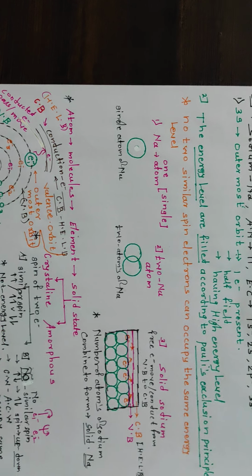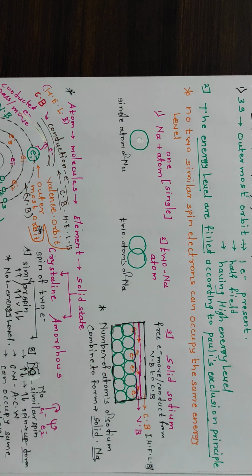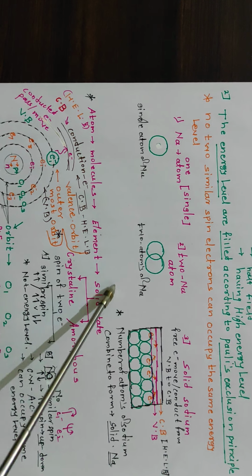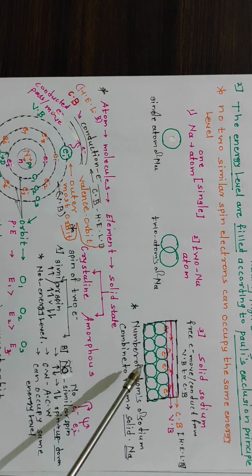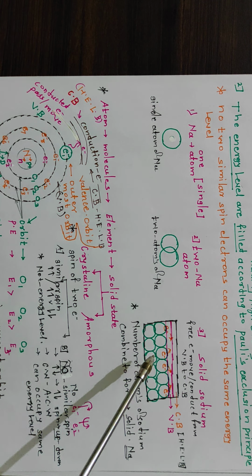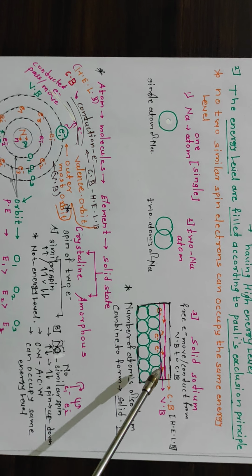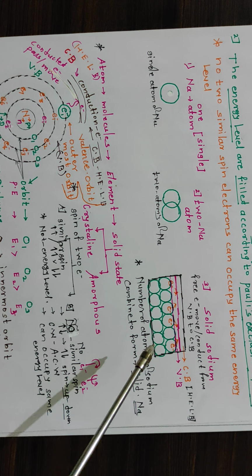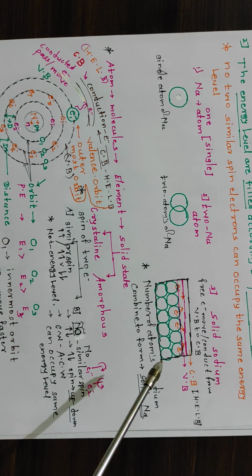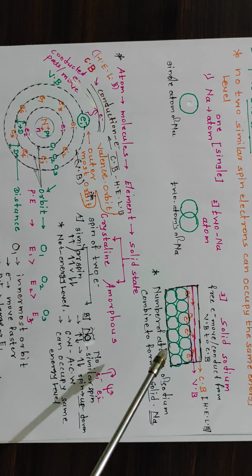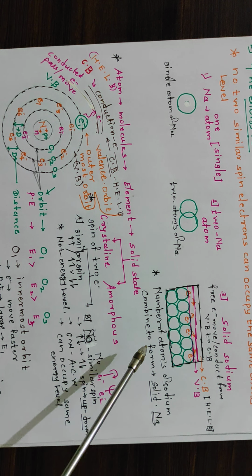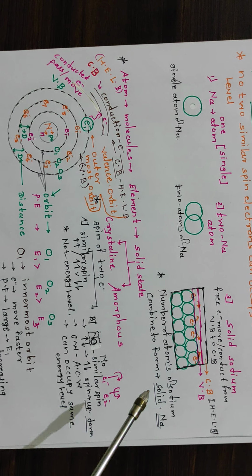Then in the first diagram there is a single atom of sodium, and then there are two atoms of sodium, and then a number of atoms forming a crystal, that is a solid, in which a number of atoms are compact to each other and form one structure, like a crystal structure, formed from the number of sodium atoms combined to form one solid in crystalline form.